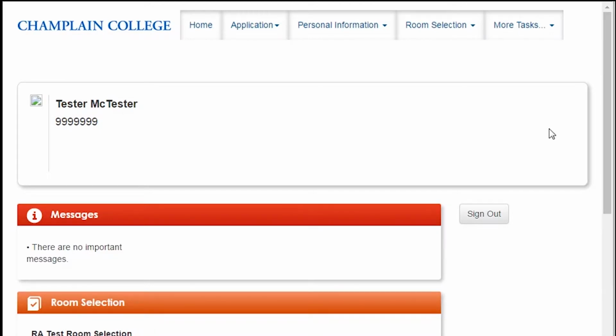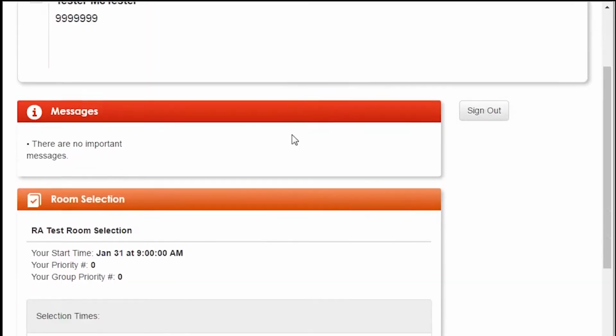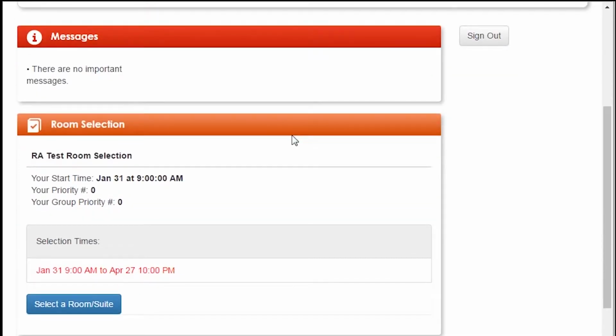At the top, you can notice that there are 5 tabs: Home, Application, Personal Information, Room Selection, and More Tasks. The ones that will be most important for housing selection are Application and Room Selection. Below that, you should see your name and your student ID number. Just keep those in mind when going through the process. You might need them. Below that, you have messages. If anyone has messaged you on here looking for roommates, they'll appear here. They'll also appear in your email.